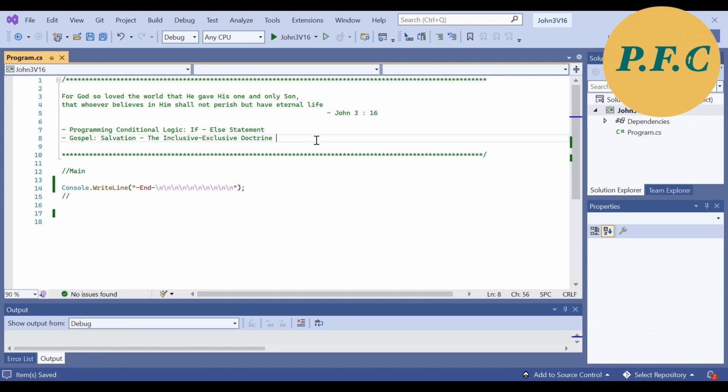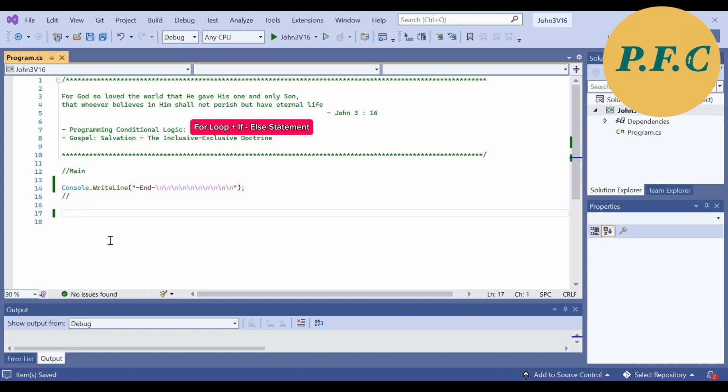John 3:16. As you can see, God's love is for everyone, but salvation is only for those that take up that love through Jesus by believing in him as our Savior. With this inclusivity-exclusivity teaching of the verse, we will explore the workings of a for loop and an if-else statement in conditional programming logic today.